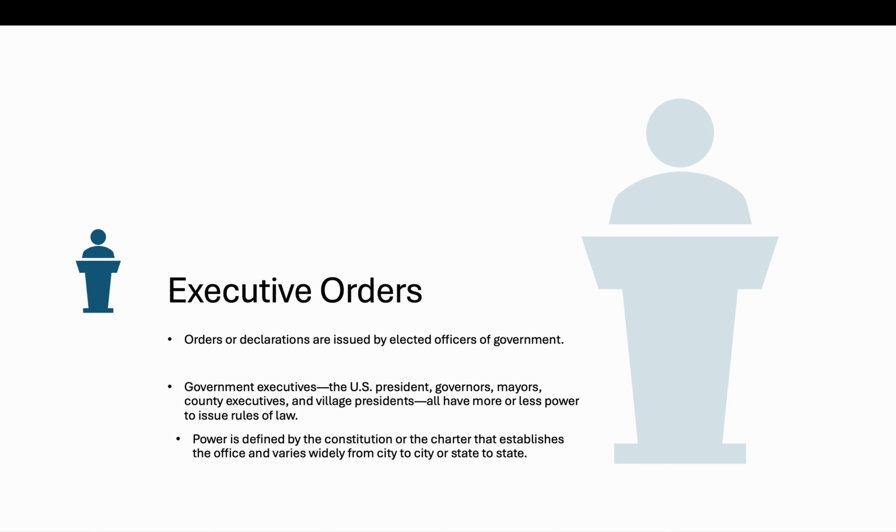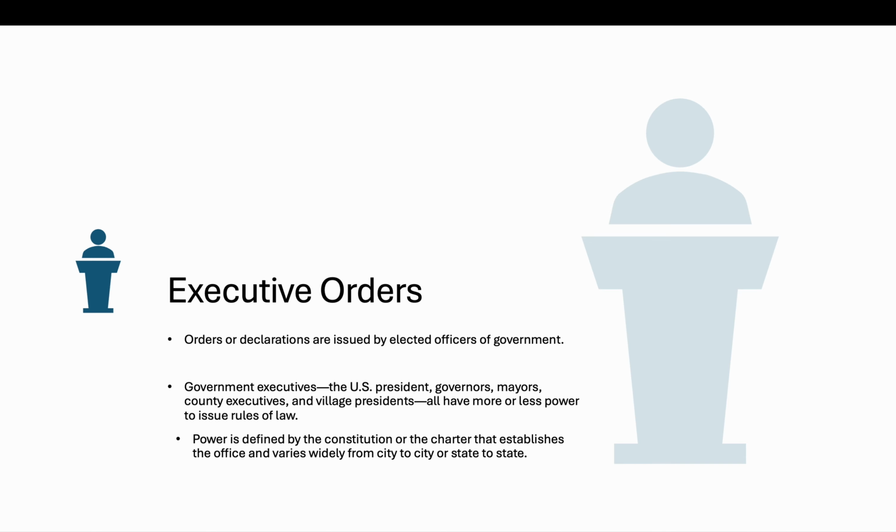Now, citizens and groups are able to challenge executive orders through lawsuits, and those would then ultimately get brought before the Supreme Court in that jurisdiction and would be decided by the judicial branch as to whether or not an executive officer had exceeded their authority with a particular order.